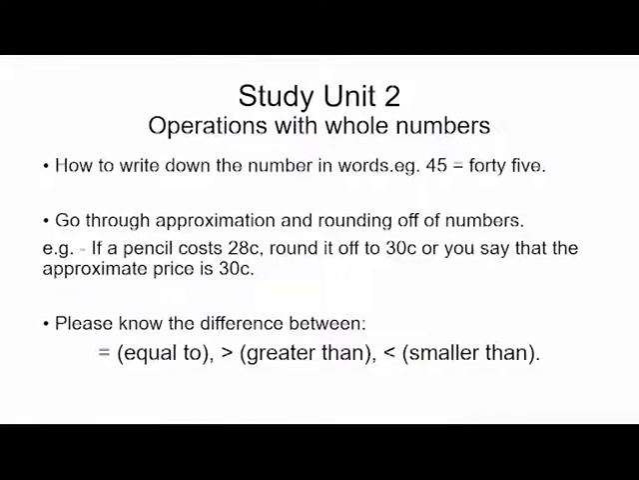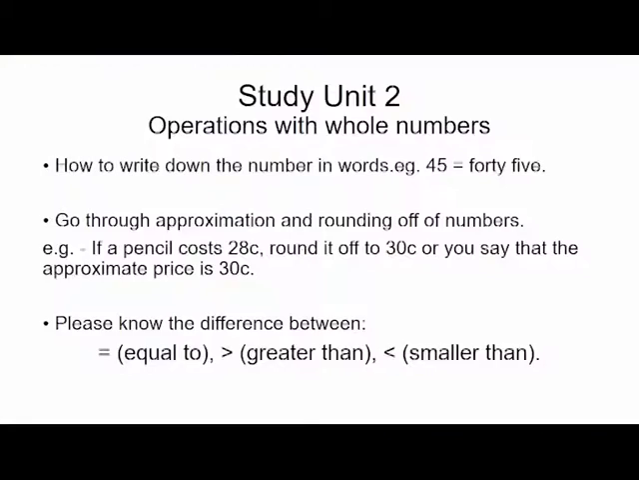Okay, how to write down the number in words is also important. For example, 45. Sometimes students get confused between 79 and 97. Please make sure that you know how to write numbers, the whole numbers. Go also through approximation and rounding off of numbers. If a pencil, for example, costs 28 cents, you should round it off to 30 cents. Or you say that the approximate price is 30 cents.